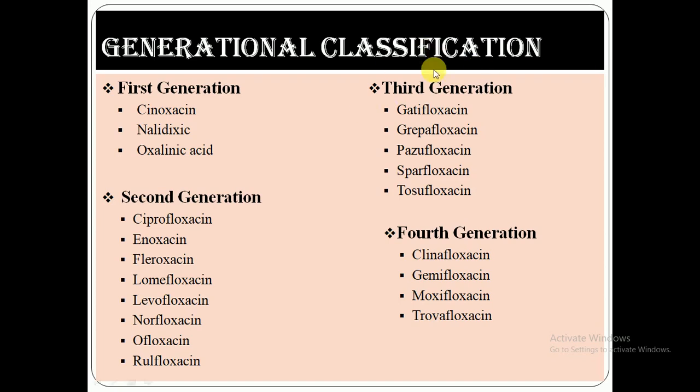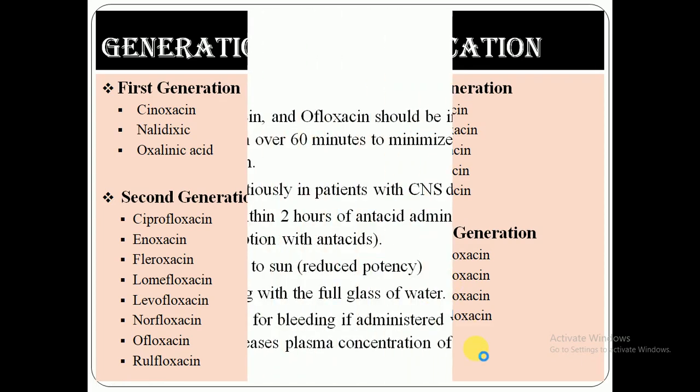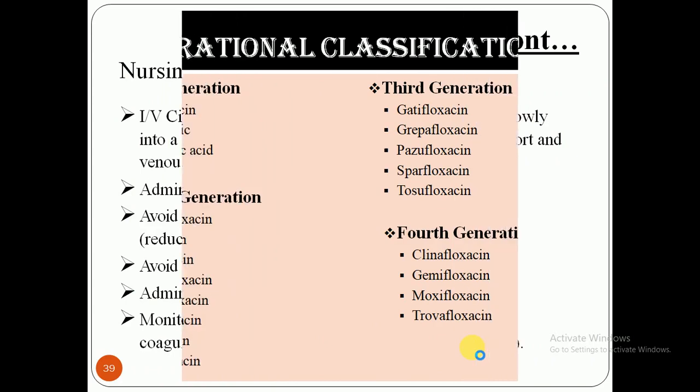Another one is third generation antibiotics: gatifloxacin, grepafloxacin, sparfloxacin, temafloxacin and tosufloxacin. They are also under investigation, but there are some drugs which are still available in the market, for example gatifloxacin. The fourth generation includes clinafloxacin, gemifloxacin, moxifloxacin and trovafloxacin.